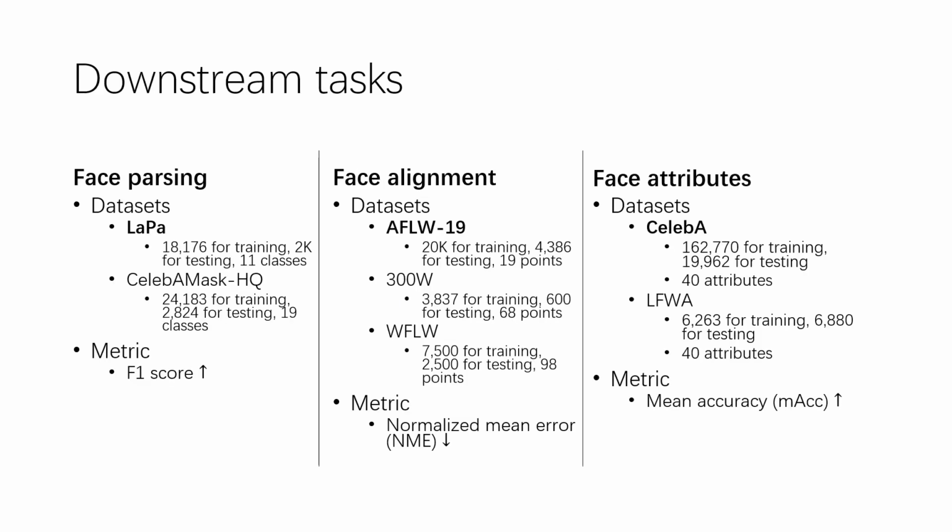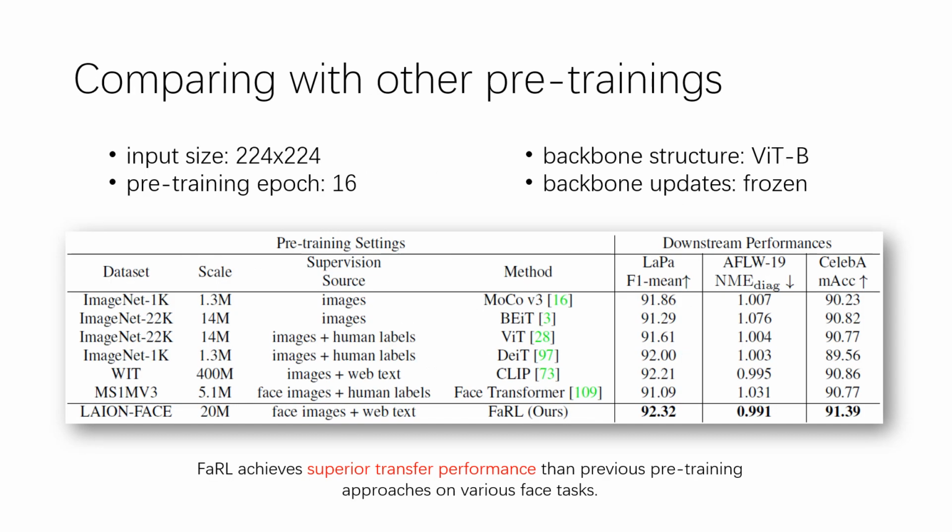Here we list the benchmarks concerning 3 face tasks: 2 datasets for face parsing, 3 datasets for face alignment, and 2 datasets for face attributes recognition. Here, we compare our pre-training with other pre-trainings. For fair comparison, all these pre-trainings share the same network structure. We freeze all the pre-trained backbones and only fine-tune the heads for different downstream datasets.